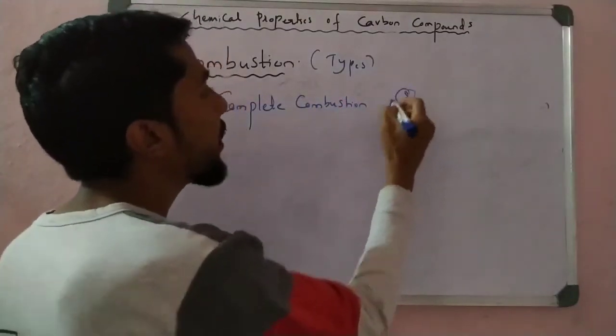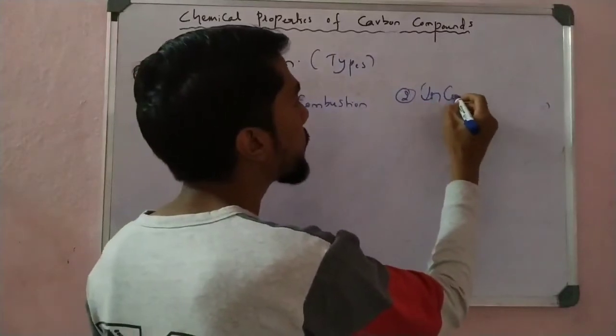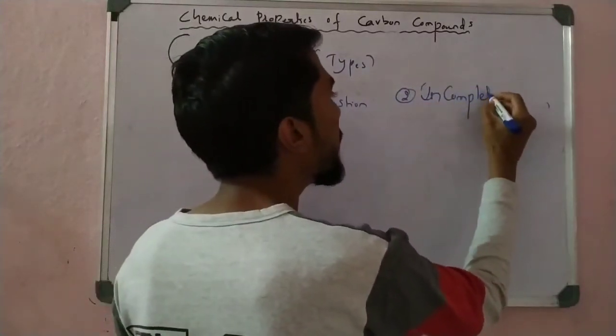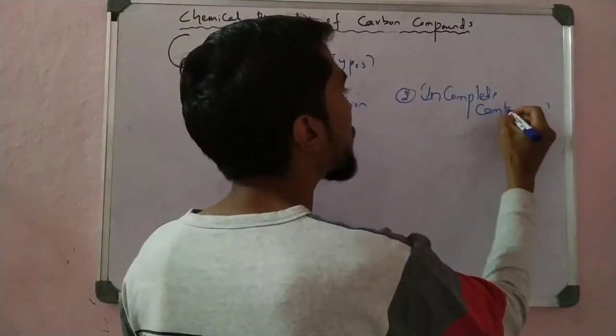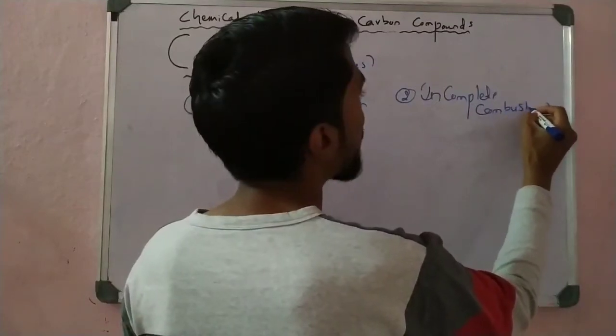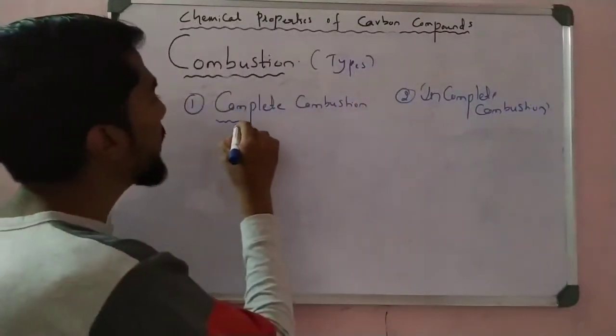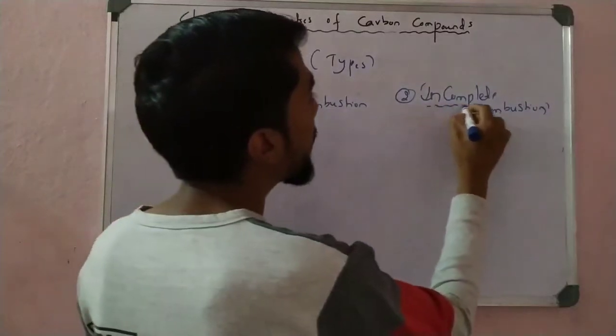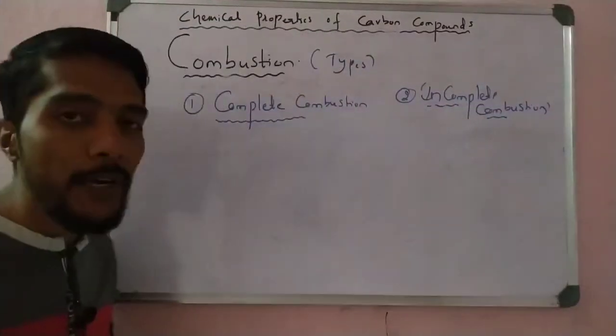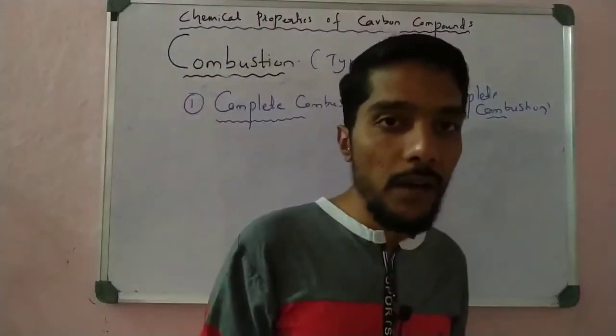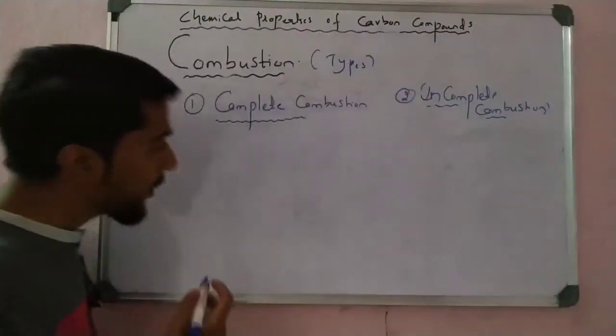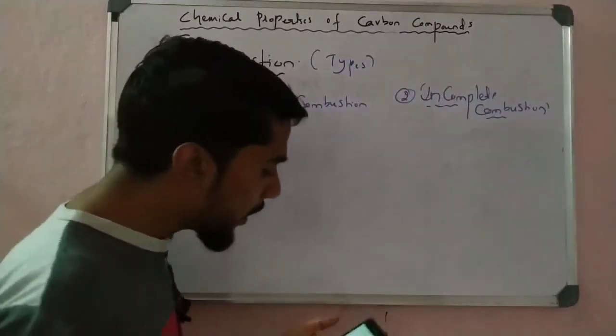And the second type is called incomplete combustion. There are two types. One is complete combustion, where the carbon compound is burned completely to carbon dioxide. Incomplete combustion means partial burning of carbon compounds. Let us see, what happens here in the incomplete combustion?